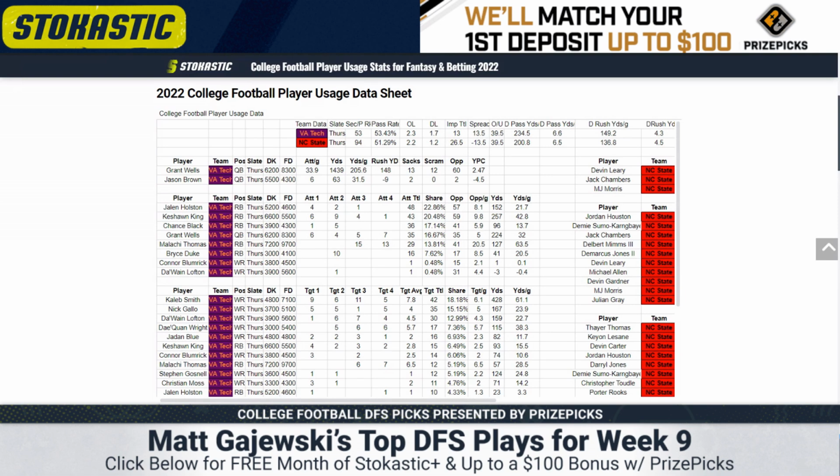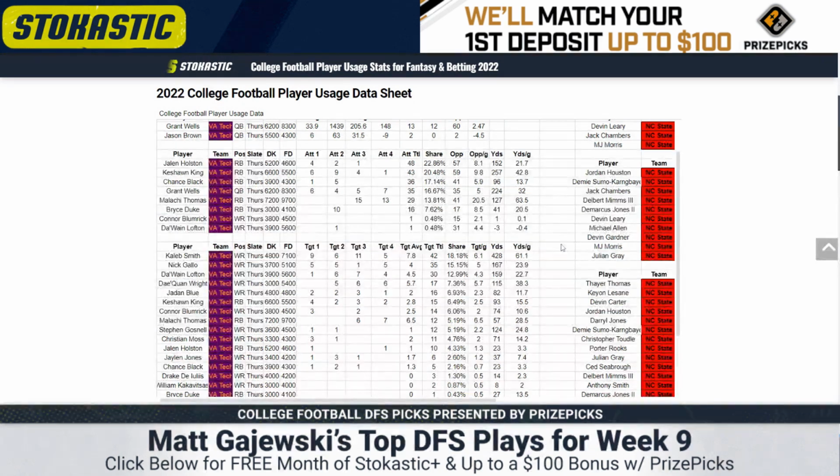He is $7,200, but he has 15 carries, 13 carries in back-to-back games, but more importantly, his target volume is awesome. So if you come down here to the targets below, you're going to see 6 and 7 targets for him. Receiving yards, not too efficient, 28.5 per game, but now we have back-to-back games of 21 and 20 touches, mostly coming via targets, which are very, very important for DFS. So Malachi is certainly in play.